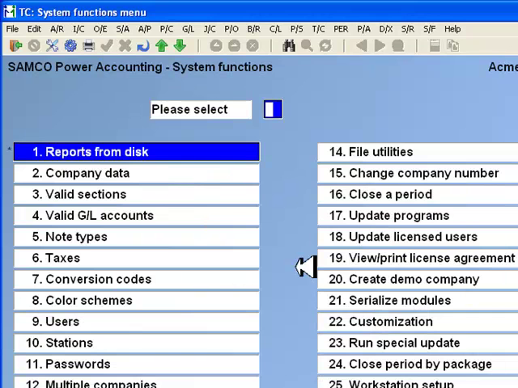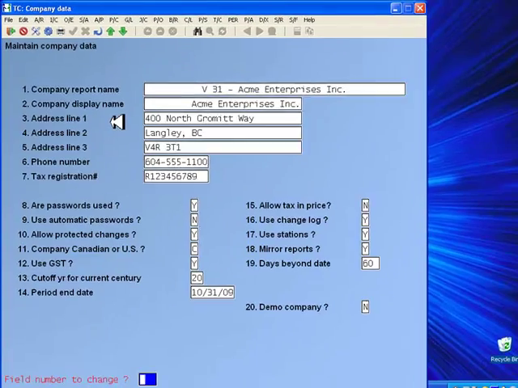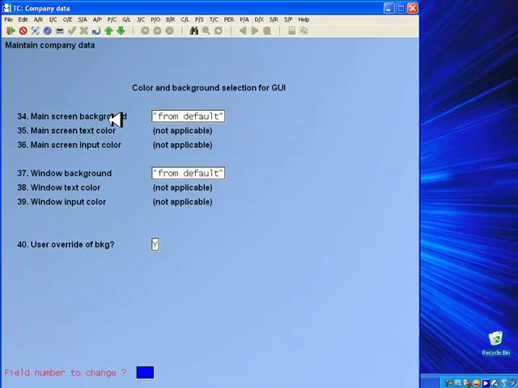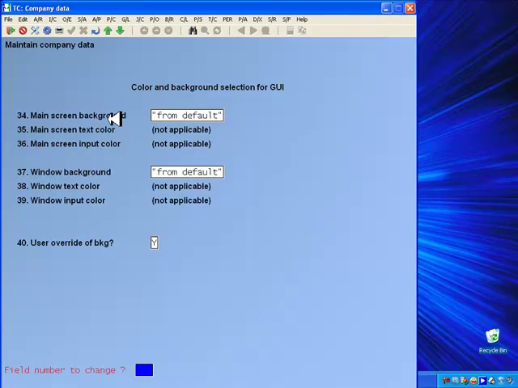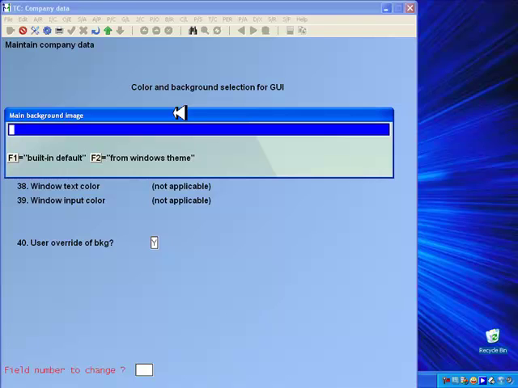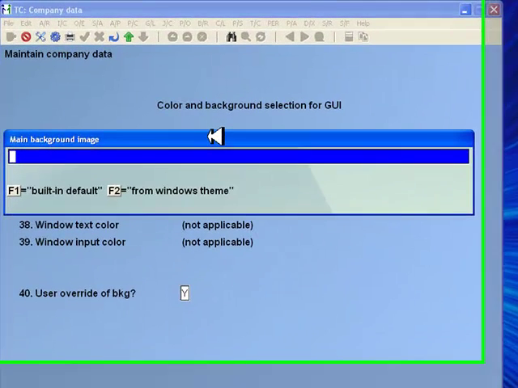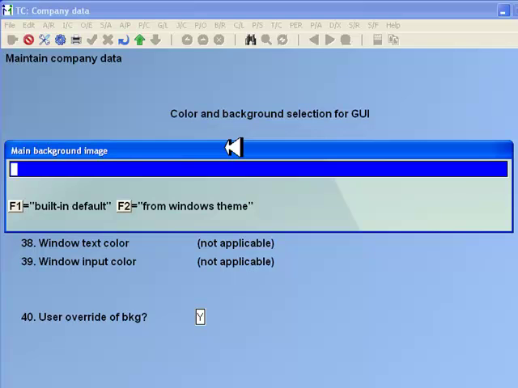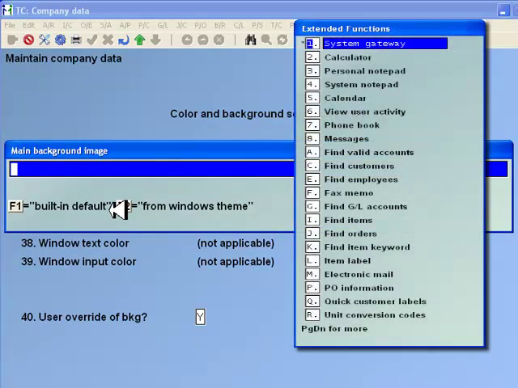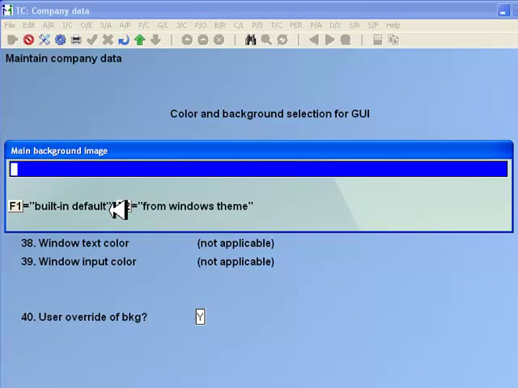Go to System Functions, Company Data. In the third screen, field number 34 is where you can change the backgrounds. The F1 built-in default gives a soft blue main screen background and a soft green background for the pop-up windows. The F2 from Windows Themes gives the colors that coordinate with your desktop Windows setup.